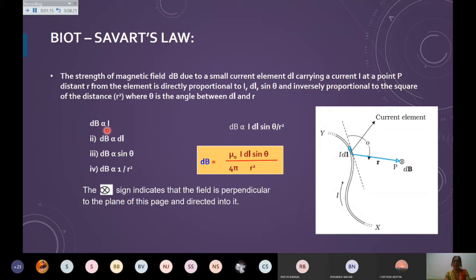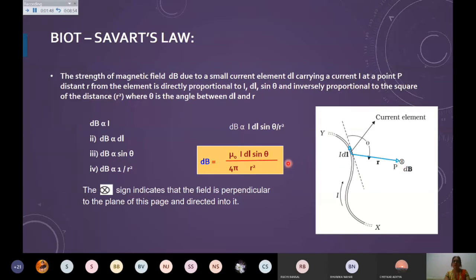It means it is directly proportional to the current, directly proportional to the length of the conducting wire dl, directly proportional to the sine of the angle between the I dl and r vector, and inversely proportional to the square of the distance between the current carrying conductor and the point where I am willing to find the magnetic field.